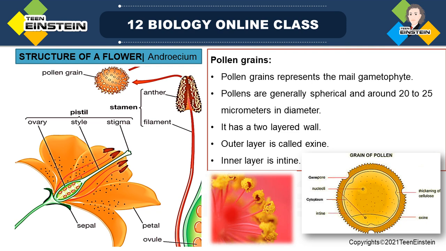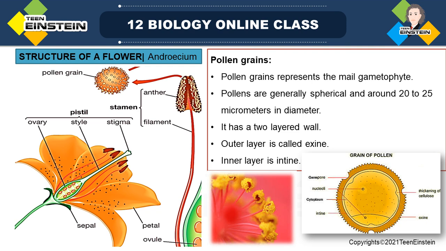Just for revising the last class, I am explaining all these things. Calyx and corolla are together called non-essential whorls, because without calyx and corolla also sexual reproduction is possible.